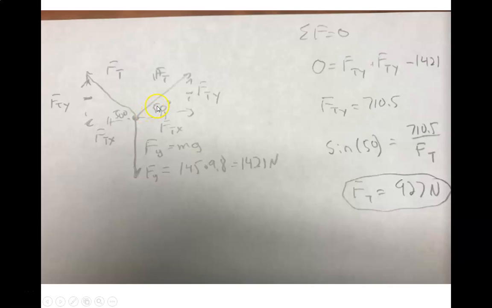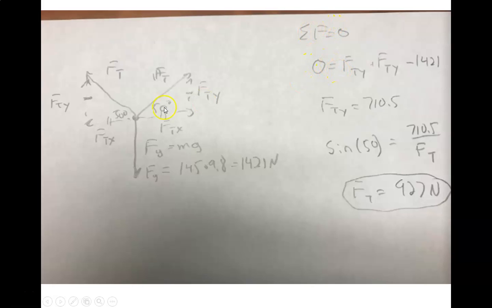Now since we're going to be solving this, and we've got angles, we want to break these apart and do our components. So we've got FTY and FTX over here, and the same thing, FTY and FTX over here. Now, since these cables are at equal angles, the forces have to be the same, so we call them both FT. We also know that the FTYs have to be the same, and the FTXs have to be the same. So doing our sum of the forces equal to 0, because it is motionless. Okay, or if it was moving at a constant speed, it'd still be the same thing.